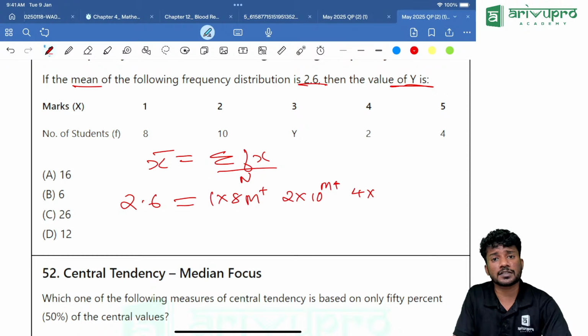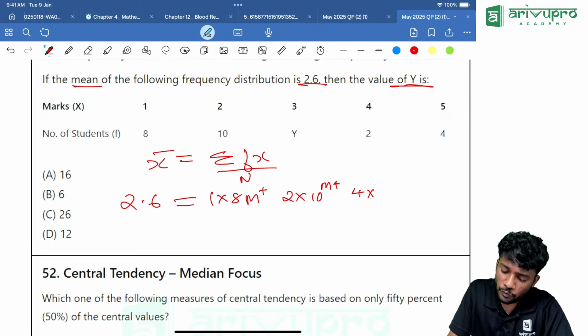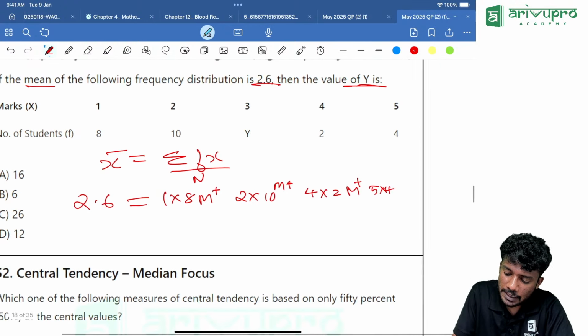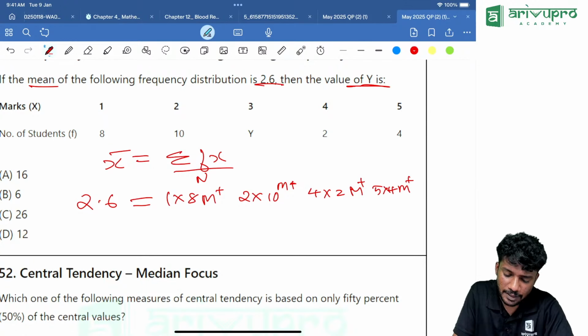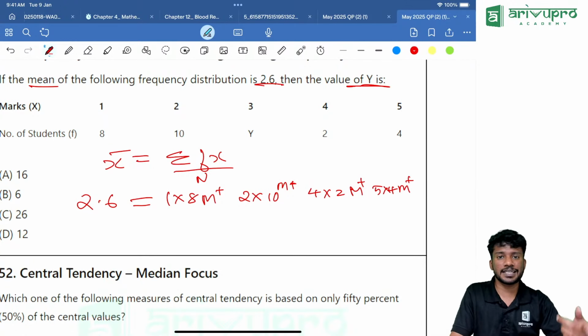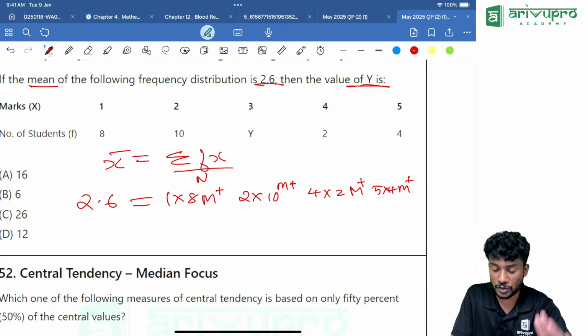Why are we ignoring the third term? Because that is not needed. 4 into 2, click M plus. Then finally 5 into 4, click M plus. Now, what is the remaining term? That is 3 into y. So, instead of y, we will substitute values and check whether it is correct or not.